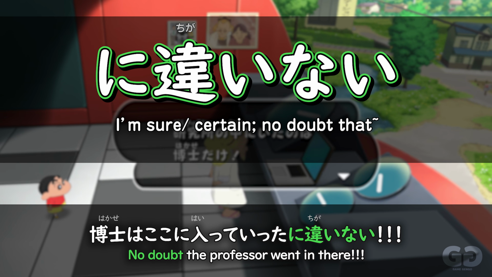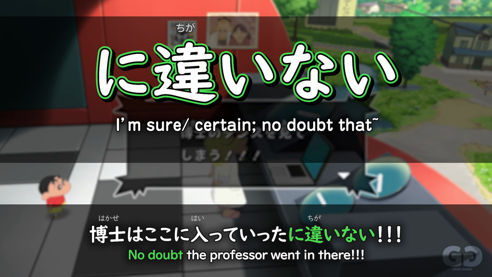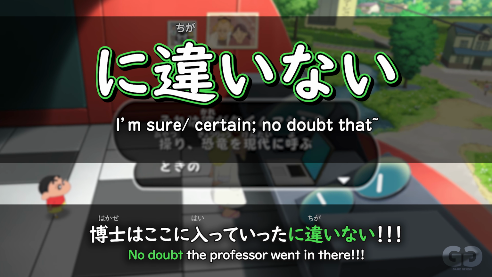there. So in the first example, it was following a noun ni chigai nai, and here it's following a verb, haiteita ni chigai nai. There's no doubt that he went in there.